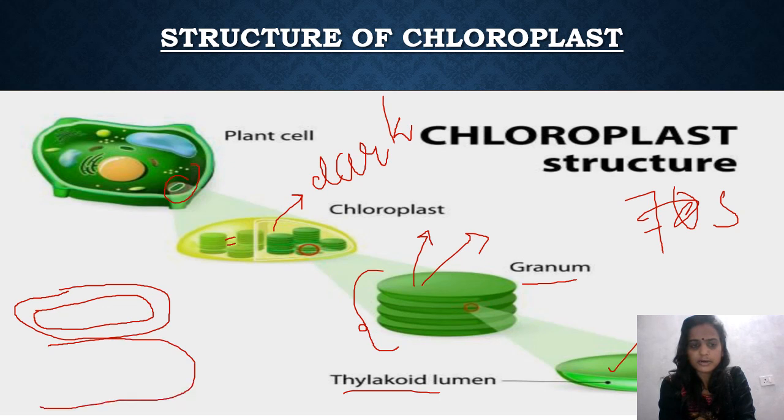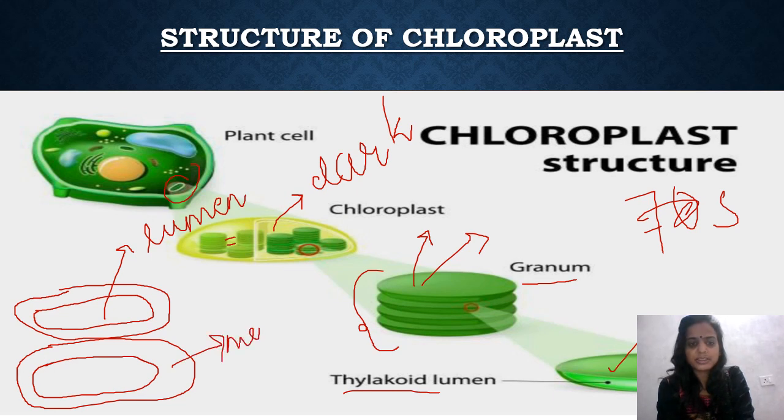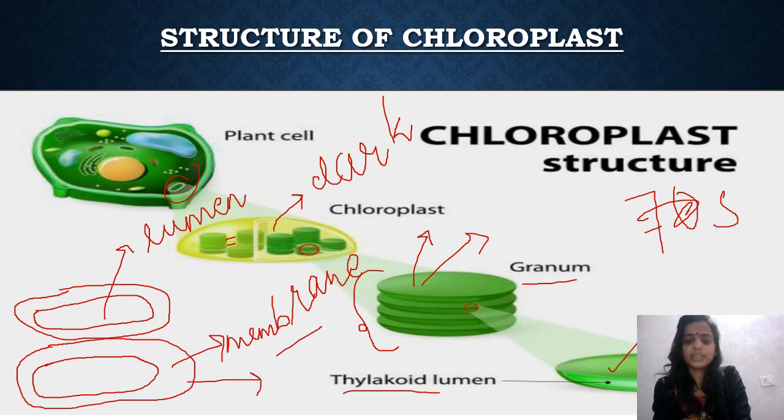So this is another thylakoid forming a granum. This part, the interior part, is known as the thylakoid lumen, whereas this is the thylakoid membrane. So this pigment, the most important pigment which is necessary for photosynthesis to take place, that is chlorophyll, where will it be present? It is actually present in the thylakoid membrane here. So the green pigment that we are discussing so much is present here in the thylakoid membrane and not in the thylakoid lumen.